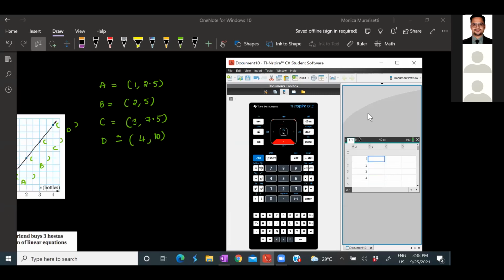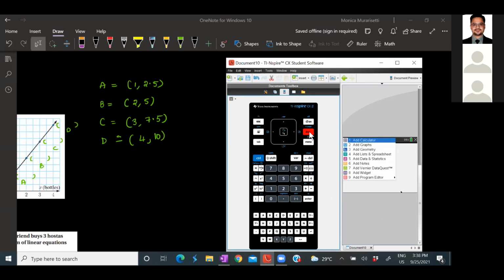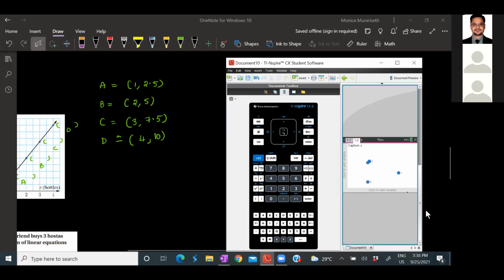So just use arrow buttons. It's very easy for you to hover over the screen. So the corresponding value for x equal to 1 is 2.5. Then 5. We got 7.5 and then 10. Okay. This is where you are done with entering the data. Then click Control Doc and go to Add Data and Statistics. On my x-axis, I need x variables, and on my y-axis, I need y variables. So this is how your graph looks.